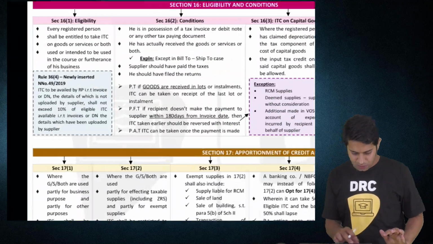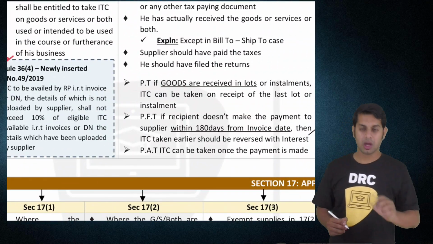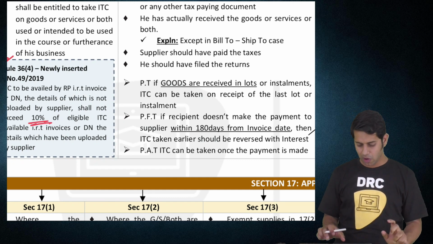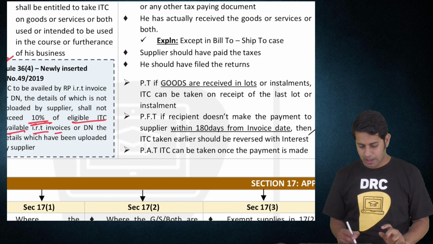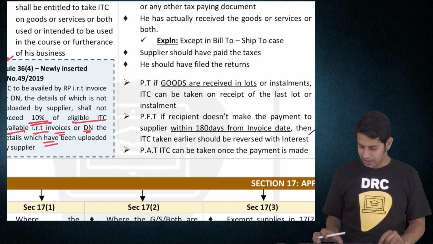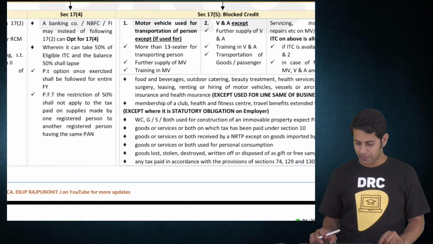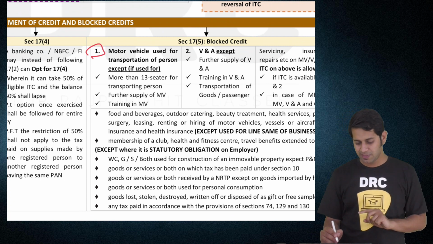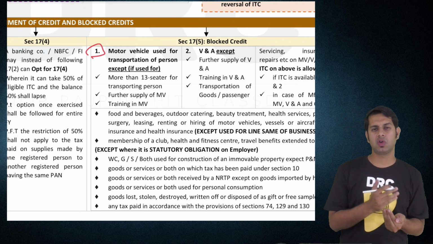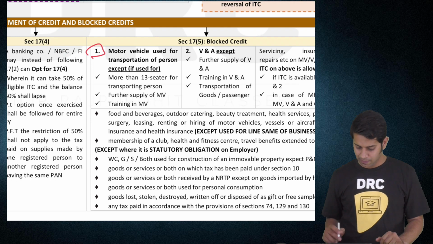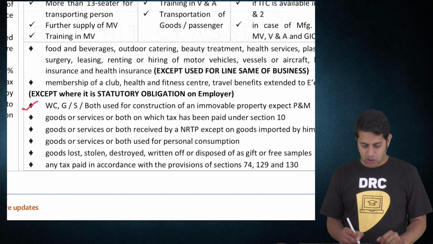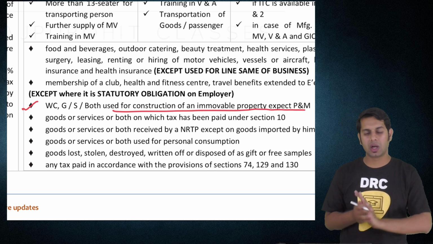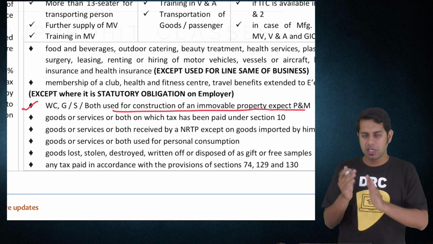For input tax credit, there is Rule 36 sub rule 4, which I have written. The ITC eligibility is limited to 10% of eligible input tax credit, in respect of which details have been uploaded by the supplier. Then block credit: ITC on motor vehicles used for transportation of persons is blocked, but ITC on motor vehicles used for transportation of goods is not blocked, therefore you can take input tax credit. Then works contracts: goods or services used for construction of immovable property except plant and machinery are blocked. In this case the pipeline is not plant and machinery, so ITC is blocked.